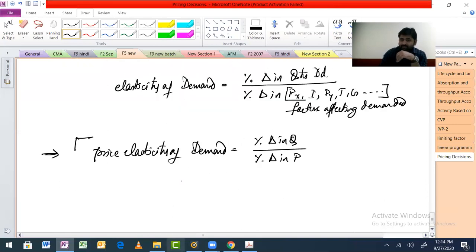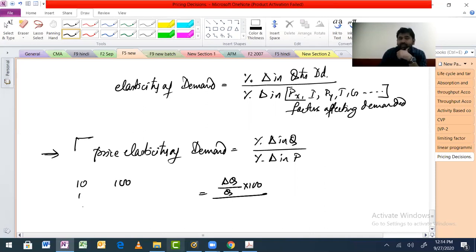Fine. Now, price elasticity of demand, how can we further do this? How can we write this properly? Percentage change in quantity, right? So see, change in quantity divided by original quantity into 100. What will you get if you do this? Percentage change in quantity, correct? $10 is the price, 100 units you are selling.